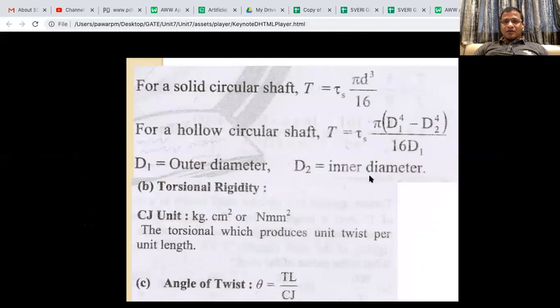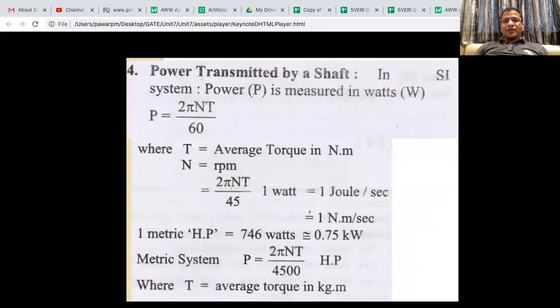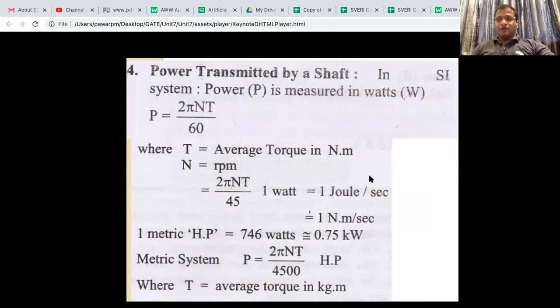Okay, let me go to the next slide. Torsion calculation is done from power transmission. Most of the time, shaft design for torque is mainly for power transmission purposes, but there are other sources of generating torque also. So we have to get the relation between power and torque.